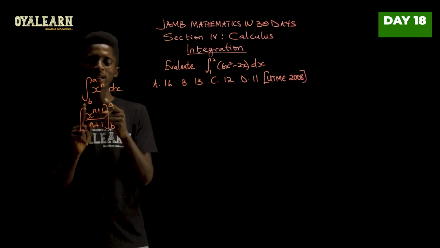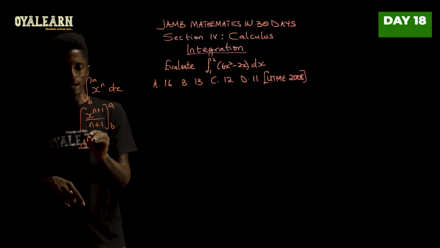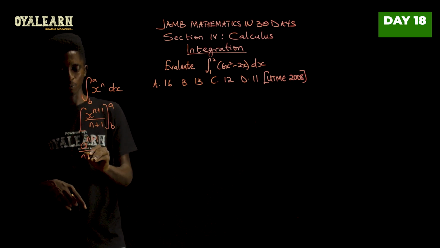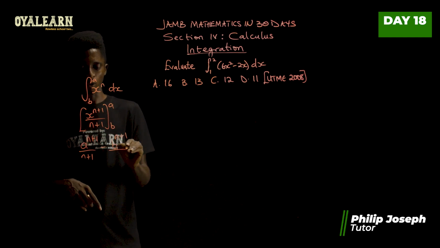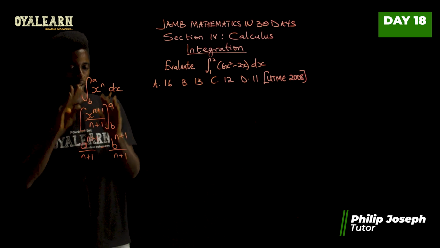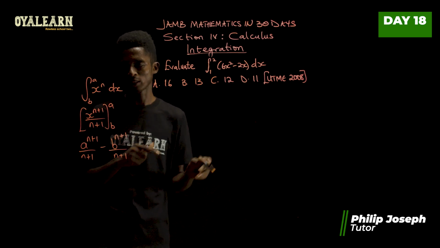And then you apply when x is a minus when x is b. So that will be a raised to power n plus 1 over n plus 1 minus b raised to power n plus 1 over n plus 1. Now this is the rule that we're going to apply in order to solve this.